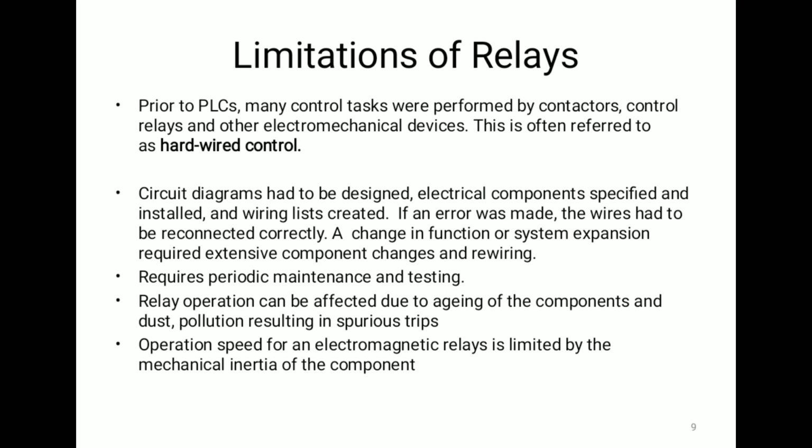In case of aging of components or dust or pollution, an unwanted trip can occur, which is not desired. Tripping should not be done frequently, or fast tripping is not allowed in industrial systems. So that was a very big problem in case of relays. Next, the problem with relays was that operation speed for an electromagnetic relay is limited by the mechanical inertia of the component. So this was a big problem in case of relays.